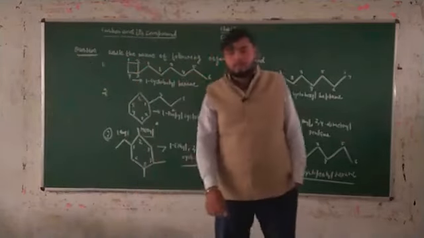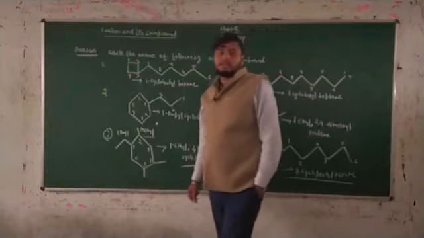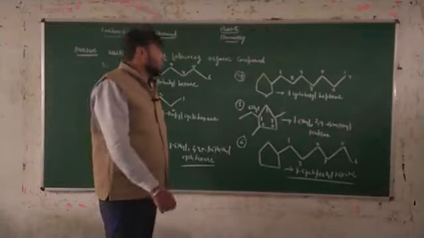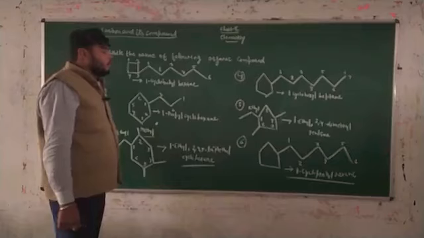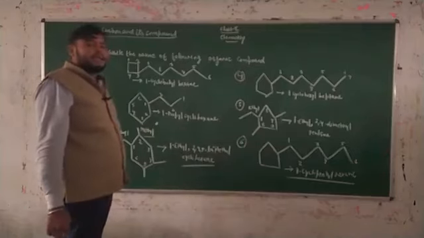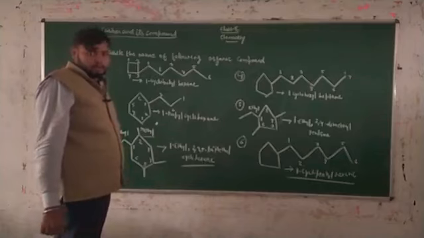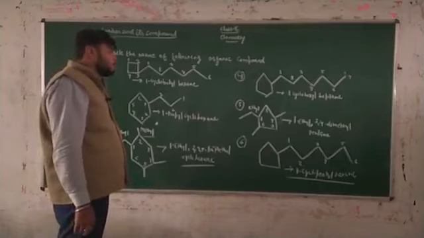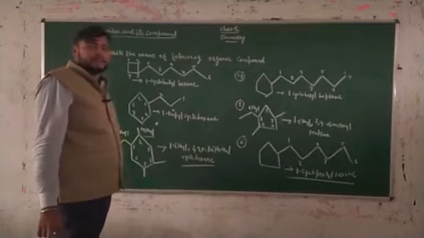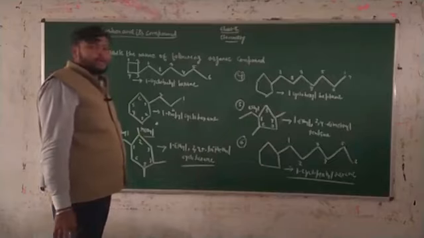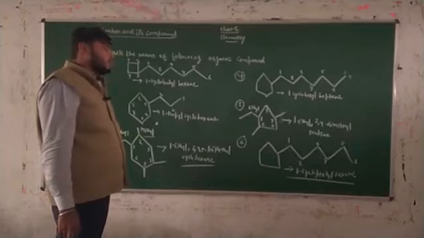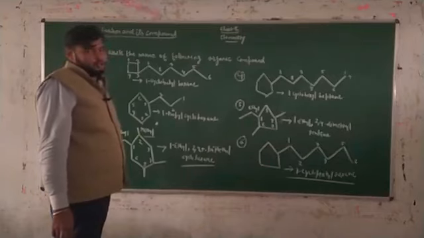Okay. After solving all these IUPAC naming questions, we have to completely clear our concept of the IUPAC name for cyclic compounds: when the ring is the parent and when the ring is a substituent.